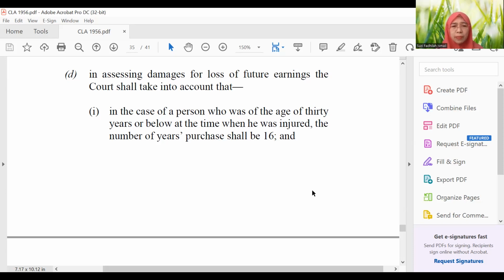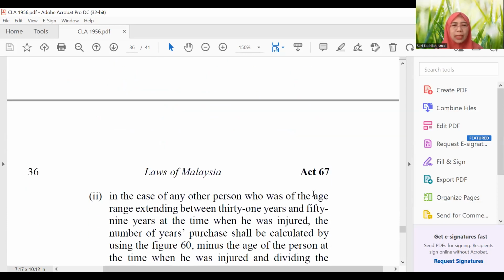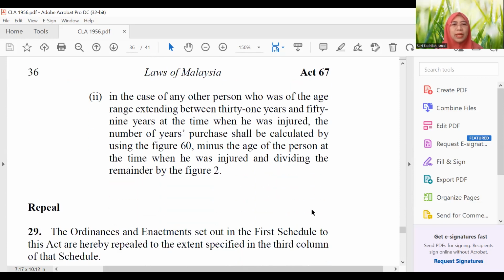And then what if the person is above 30, is 31, 32, 33? How to calculate? Is it 16? No, it is not. It will be lower than 16, smaller than 16. So in the case of any other person at the age range between 31 until the maximum of 59. Why 59? That's the retirement age. Before the law was amended in 2019, the maximum was 55. Now it has been amended and it becomes 59.